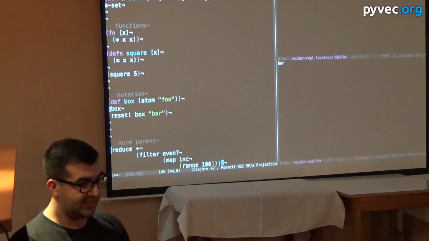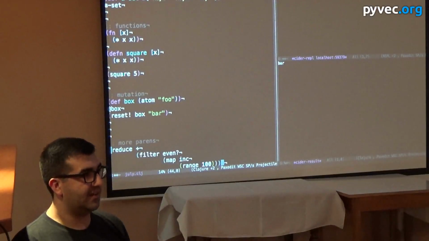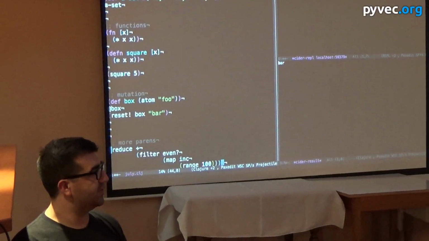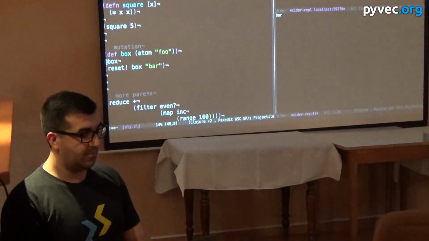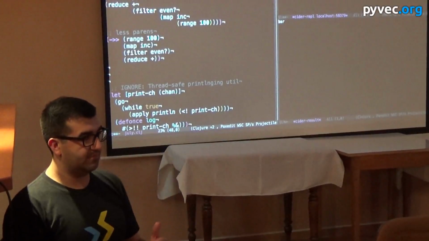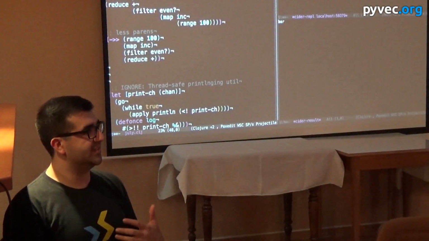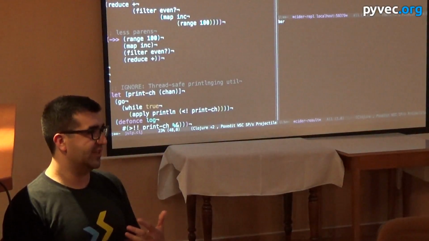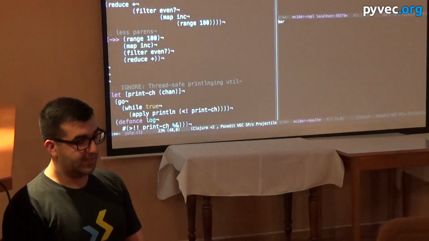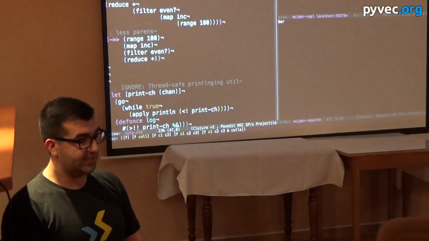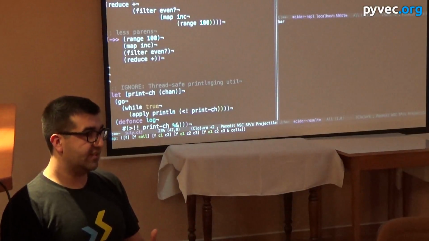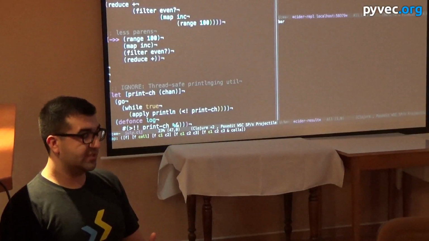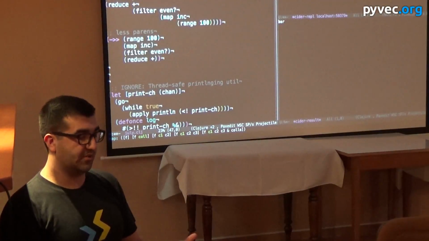The reason is that there are more advanced things in Clojure that you can use to make your code a lot more readable and elegant, but they are not easy to digest and explain, so I'm going to skip them. But here's a very basic example. In this case, we are taking a range to 100, then we're going to increment every single integer in there, then we're only going to keep the even ones, and then we're going to take the sum of the total.